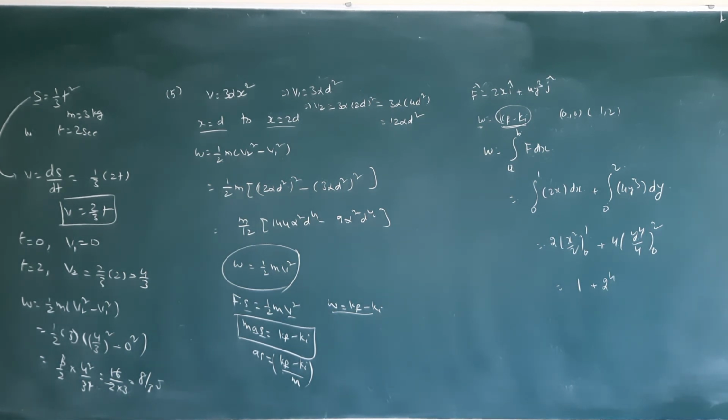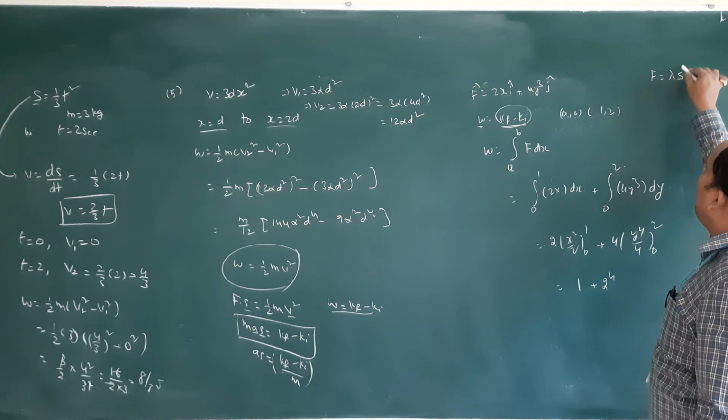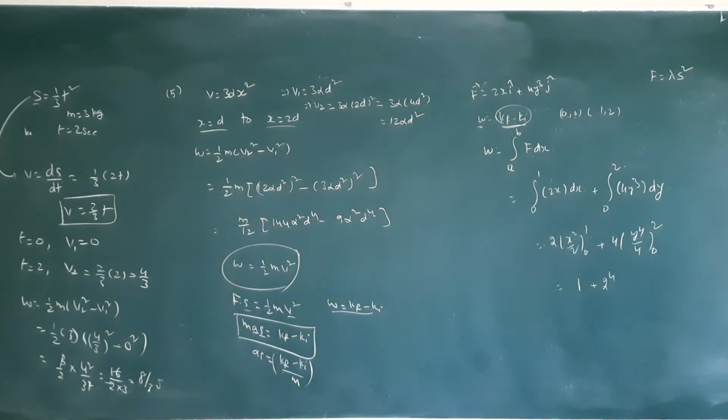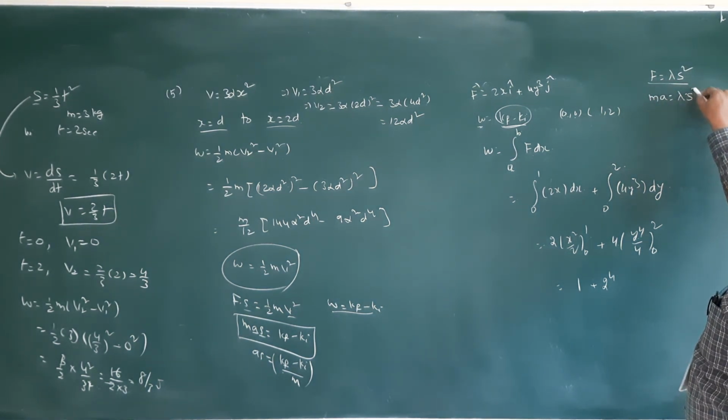Next, see question number 9. If a force acting on a particle is given by F is equal to lambda s square, where lambda is constant and s is displacement, the kinetic energy is proportional to what, they are asking. So kinetic energy proportional to means you should get half mv square. How you will get it: force F equal to ma equals lambda s square.